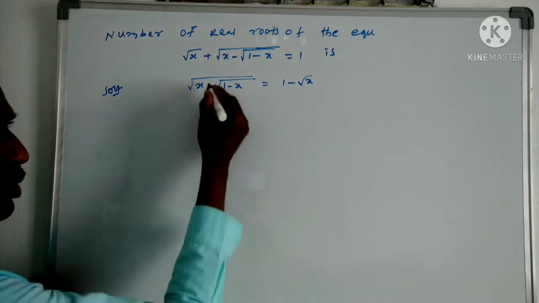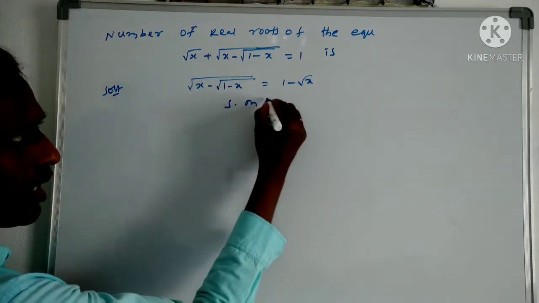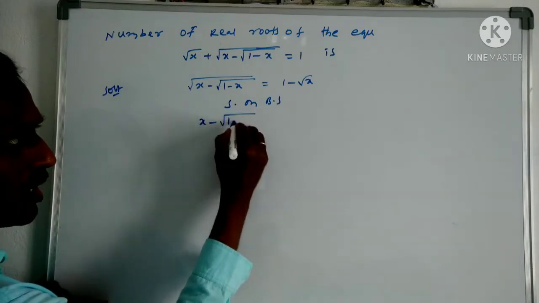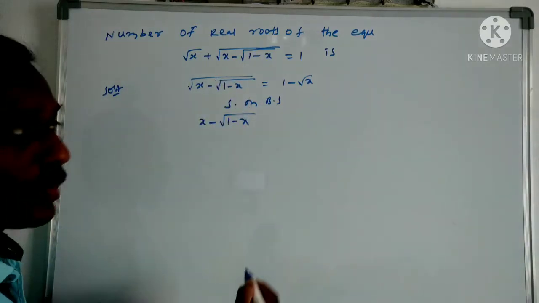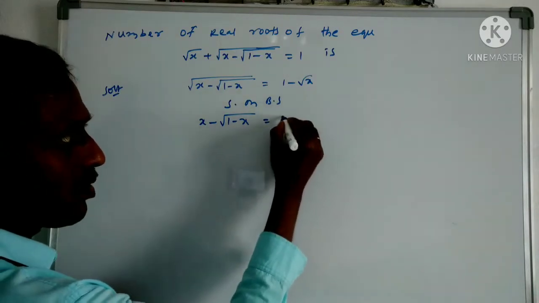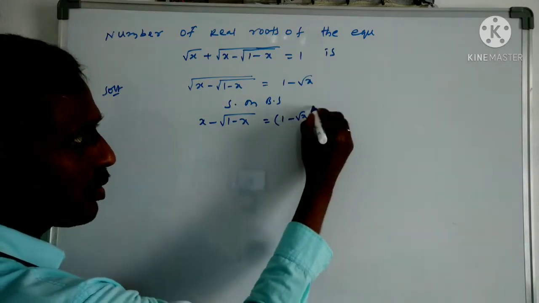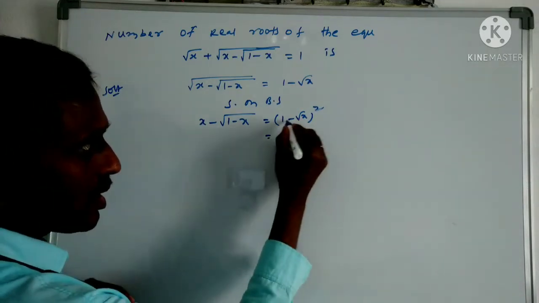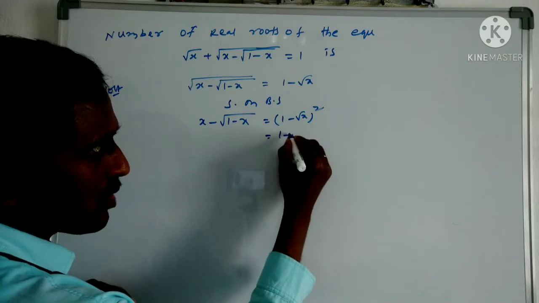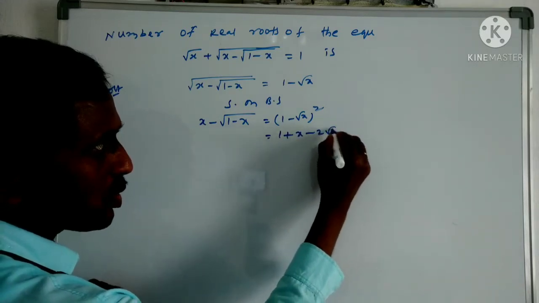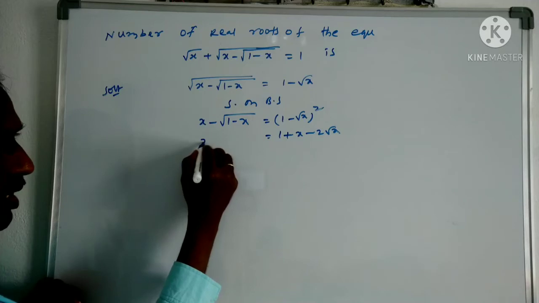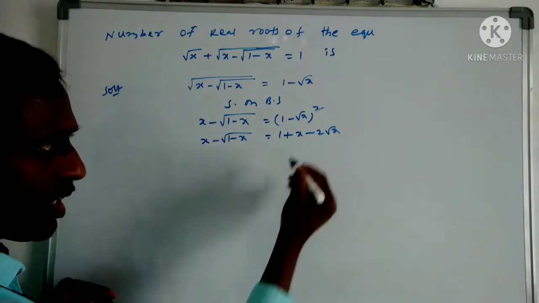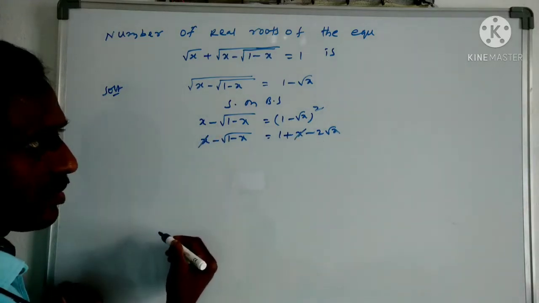So next, squaring on both sides. Then it becomes x minus root over 1 minus x, because the square root of a square gets cancelled. This side, 1 minus root x of a whole square. Now write the expansion of this: a square becomes 1, plus b square becomes x, minus 2 root x. This side we have x minus root over 1 minus x. So both sides we have the plus x, we can cancel this value.